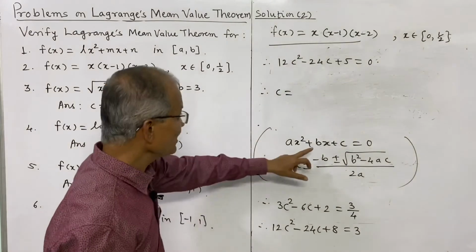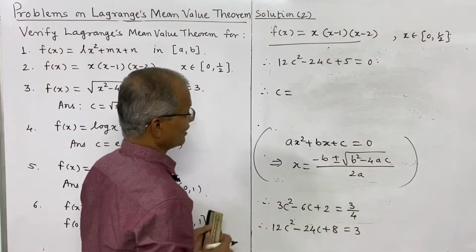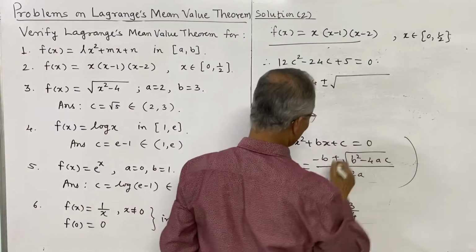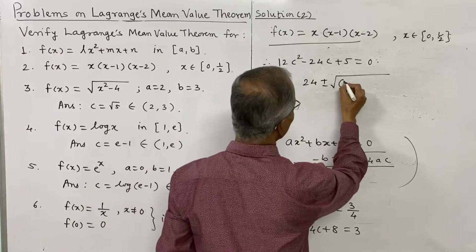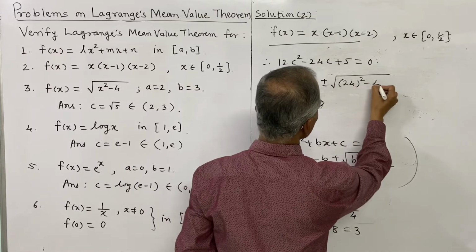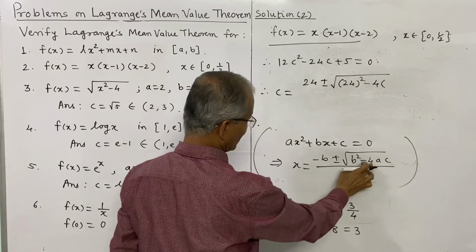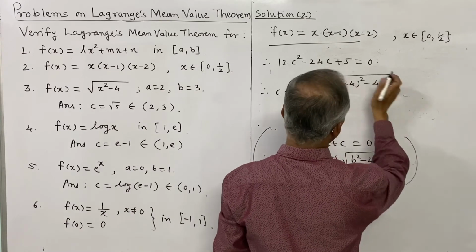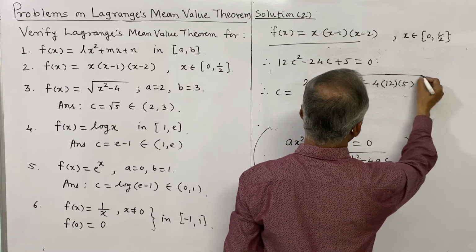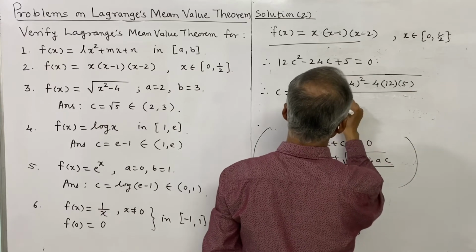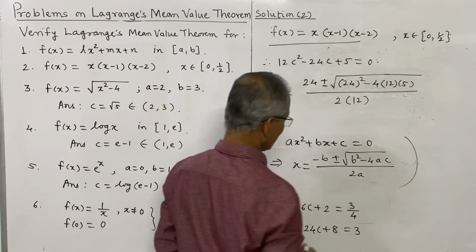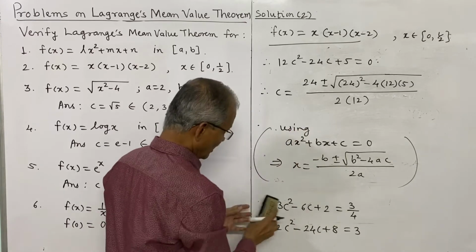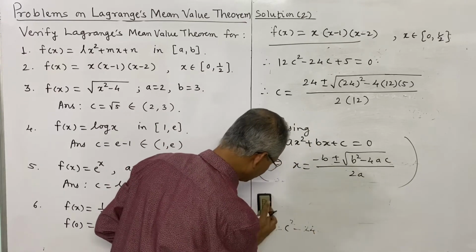What is b? The b is minus 24, and minus of b will be 24, plus or minus under root of b square, that is 24 square, minus 4 into a is 12, and c is 5, divided by 2 into a, that is 2 into 12. So this is the value of c using the formula, and again that can be simplified.